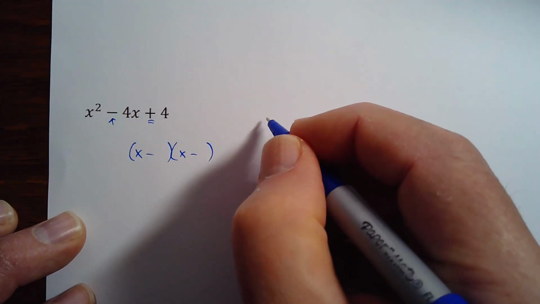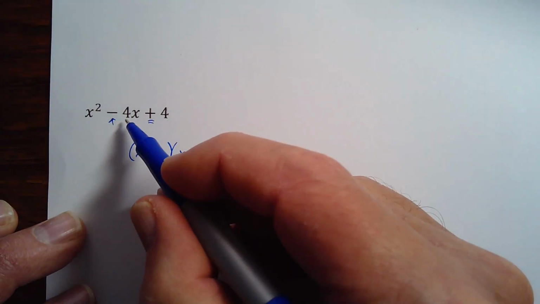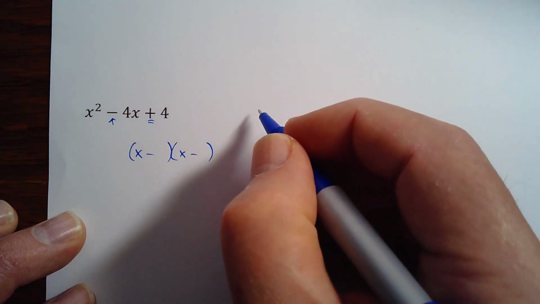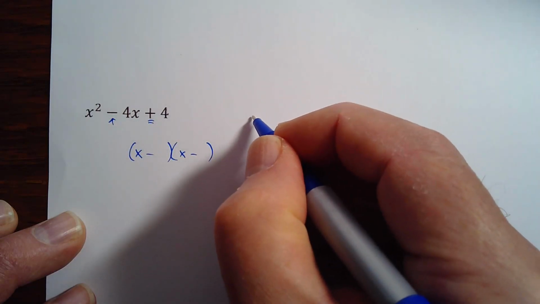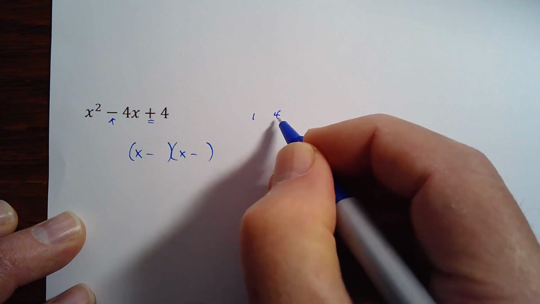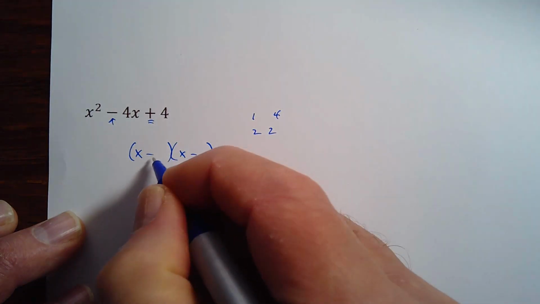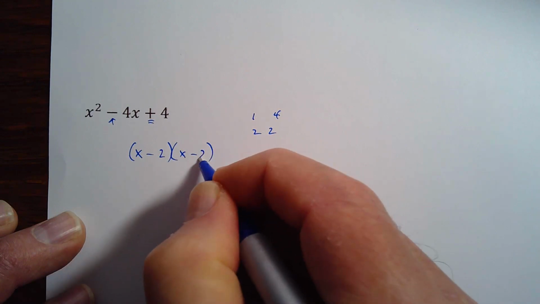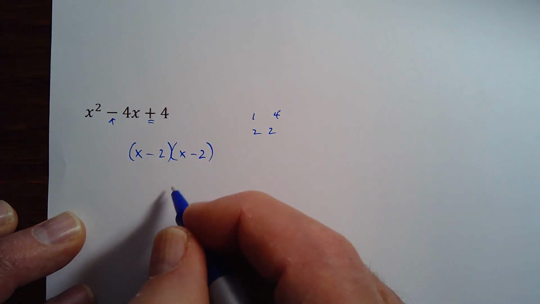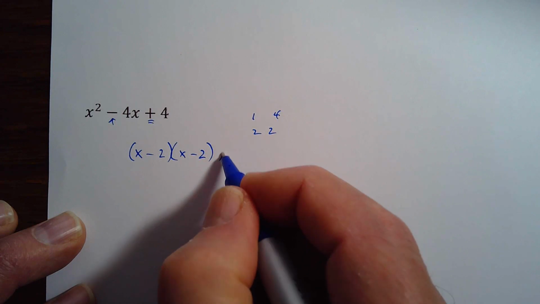And now what times what makes 4? That goes to negative 4. So let's see here. I got 1 and 4, but that would add up to be 5. 2 and 2, those would add up to be 4. And it's negative 2 and negative 2. Now to be super cool, this would be okay. This is an okay answer.